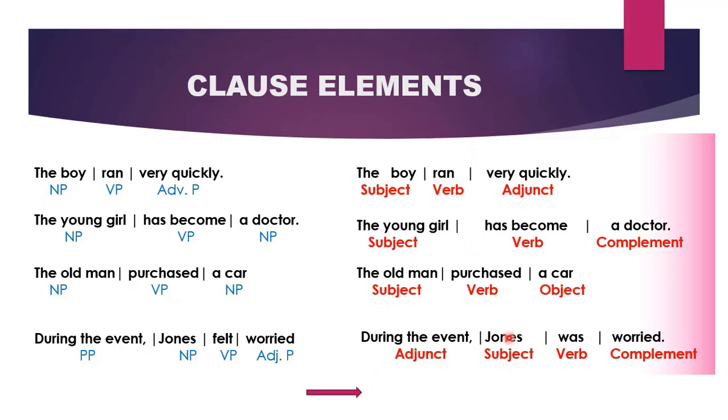How many clause elements did you count over here? In English, we have 5 clause elements, and they are the subject, the verb, the object, the complement, and the adjunct, and they are usually represented with a capital S for subject, a capital V for a verb, a capital O for object, capital C for complement, and capital A for adjunct.